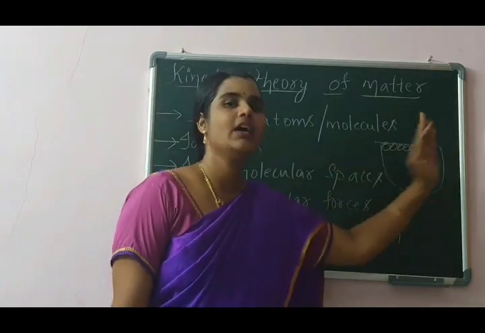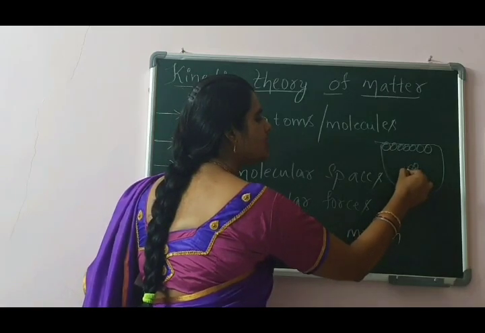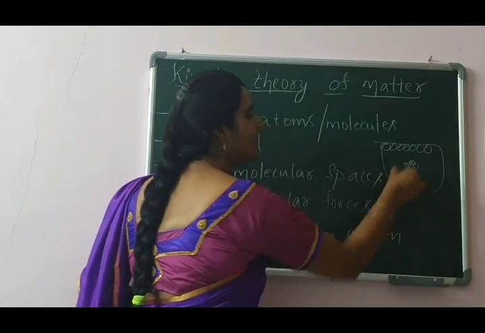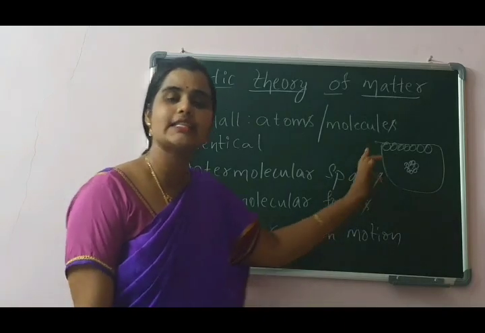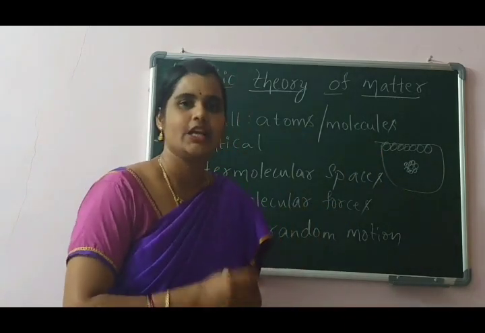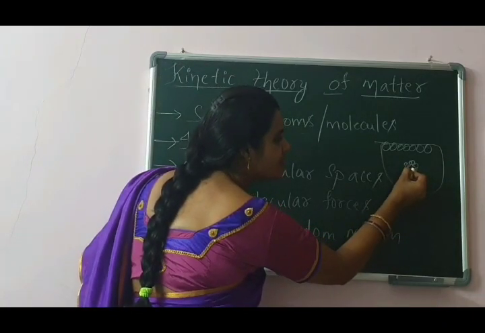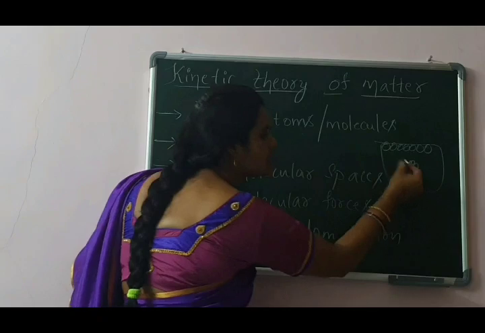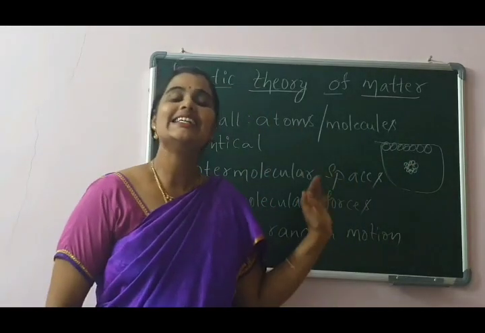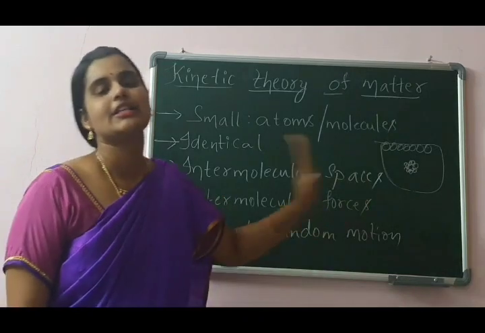It may be in a line or in the shape of rounds like this. In whatever shape you want, you can arrange the coins. However close you arrange them, you will observe some spaces between them. These spaces are known as intermolecular spaces or interparticular spaces.